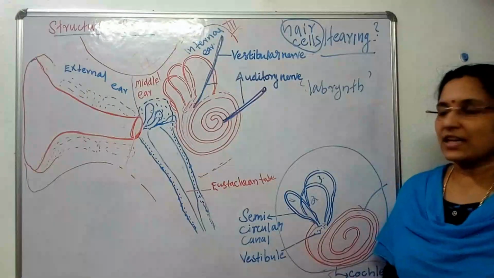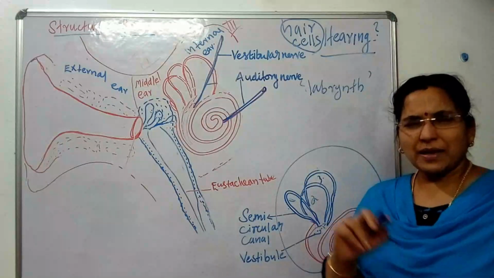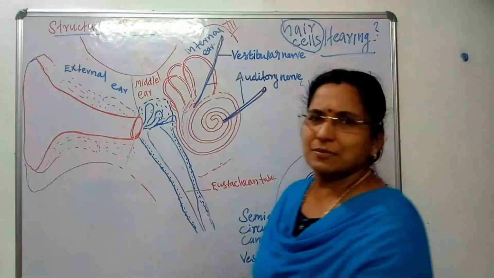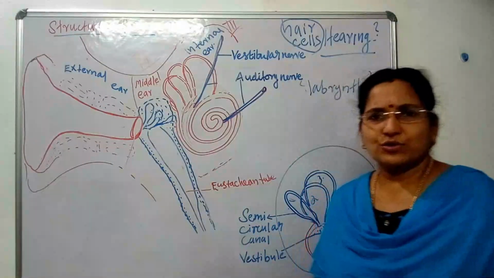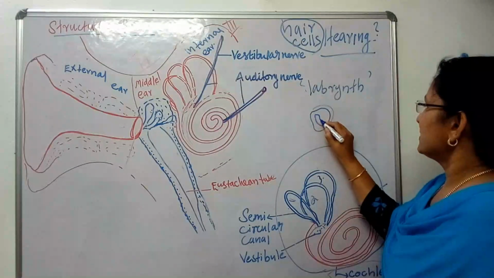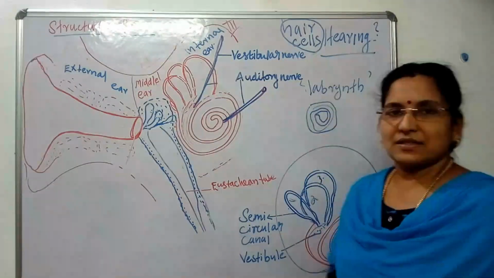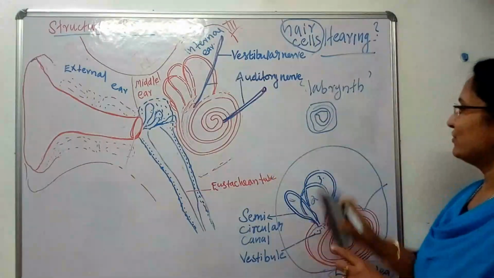Based on Greek mythology, labyrinth means complex puzzles. What do you mean by complex puzzles? We used to play games with structures like a maze, like these puzzles. So that is the meaning of the word labyrinth.